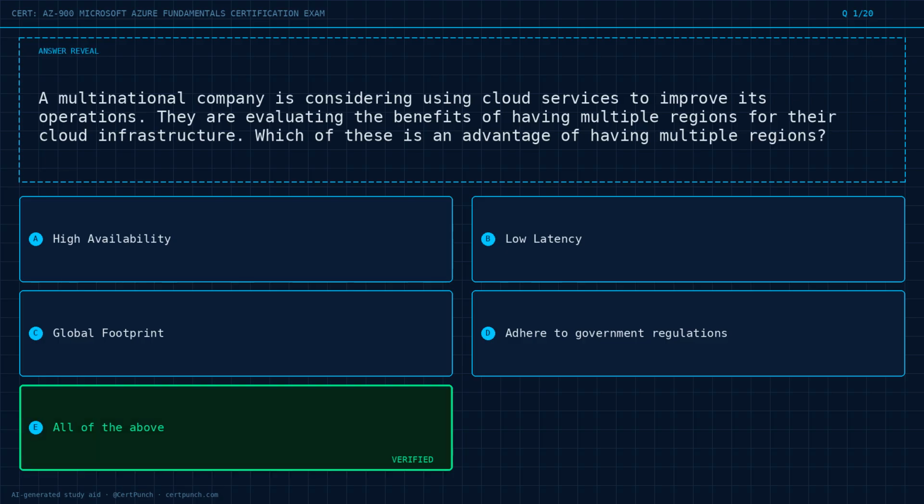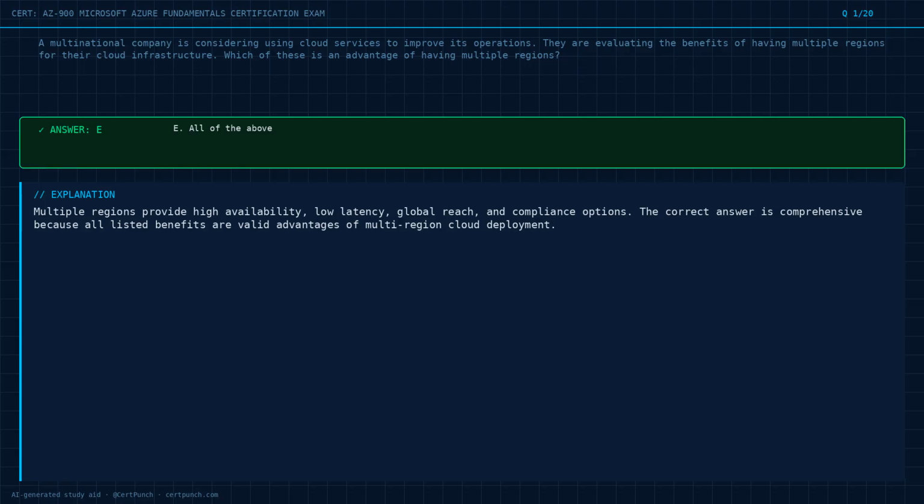The answer is option E. Exam logic. Multiple regions provide high availability, low latency, global reach, and compliance options. The correct answer is comprehensive because all listed benefits are valid advantages of multi-region cloud deployment.